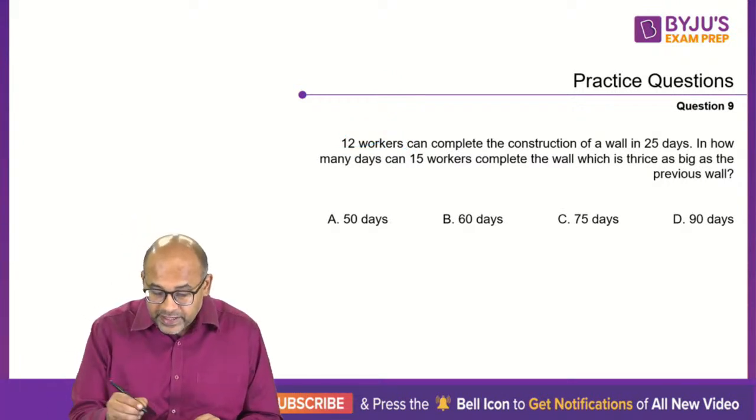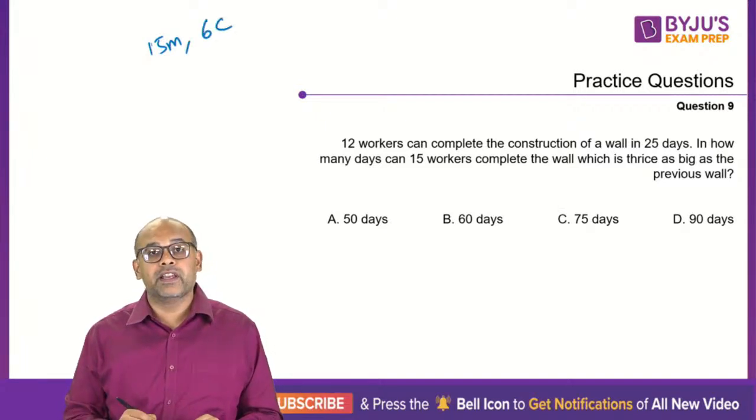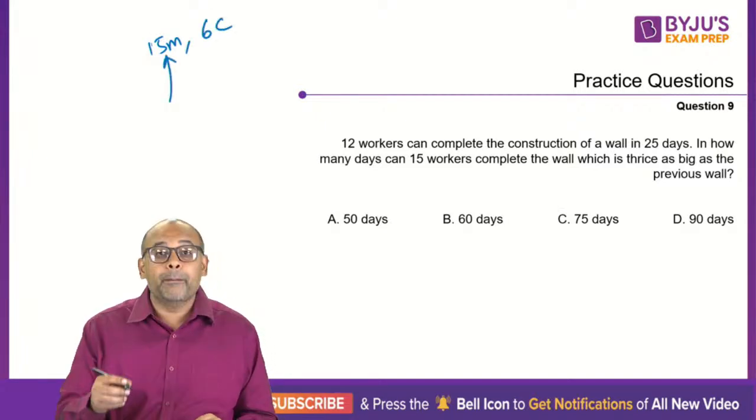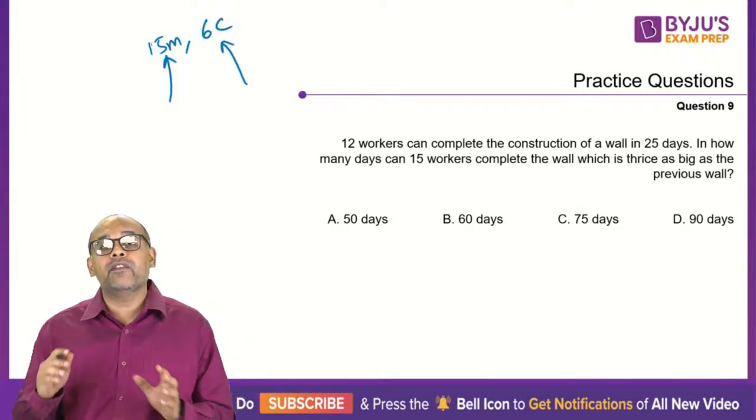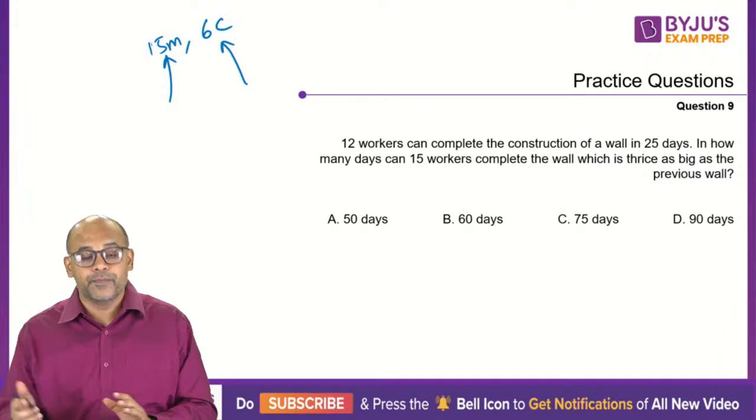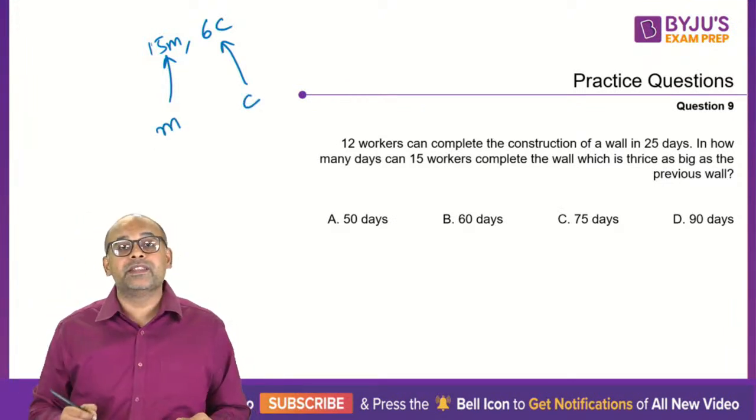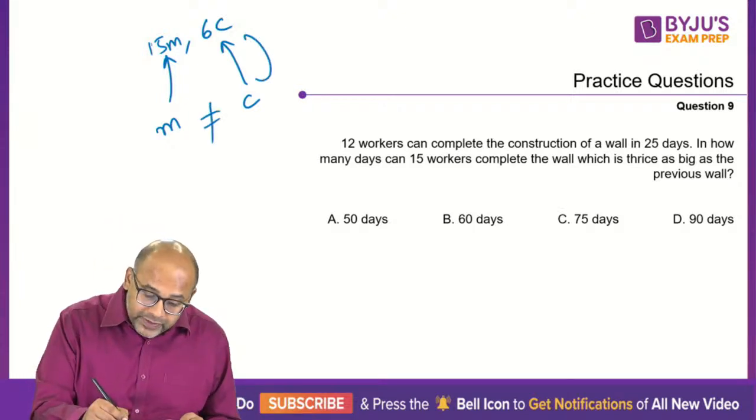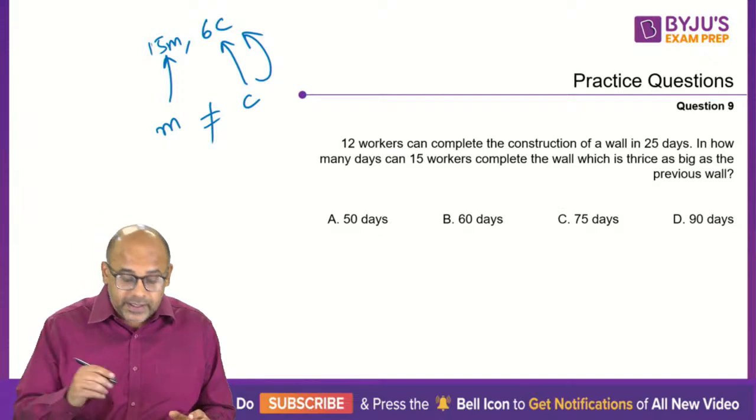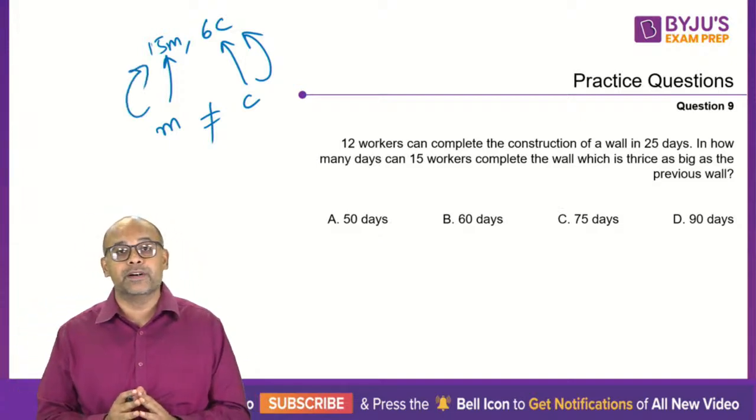For example, if I say 15 men and 6 children are working, I will take all the men to have same efficiency and the children to have a different but same efficiency. So if man's efficiency is M, the child's efficiency will be C. They may not be equal, M and C, but all of these children will have the same efficiency. All of these 15 men will have the same efficiency. That is the logic we use here.